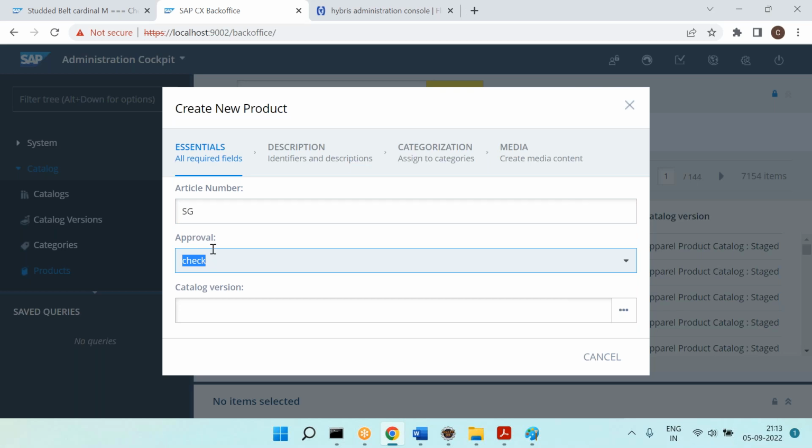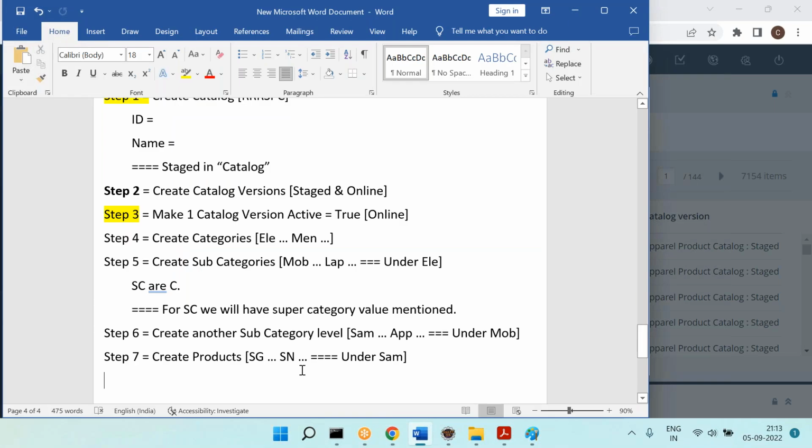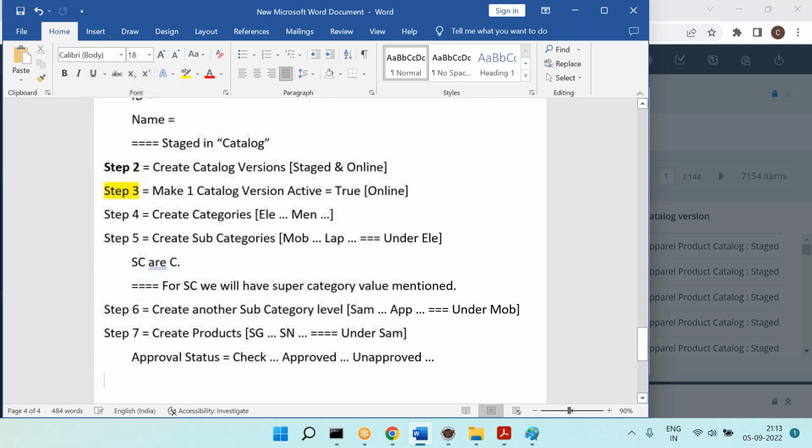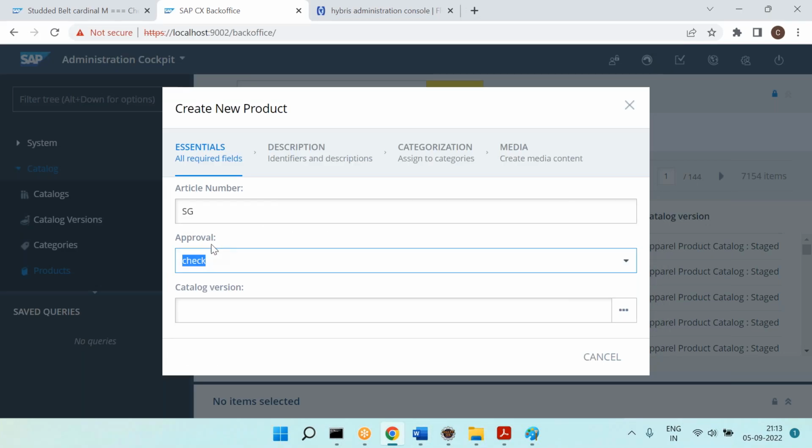By default, we have 3 approval statuses: first one is check, second one is approved, third one is unapproved. Whenever you are creating, by default it is checked, and if someone performs an action, it may become approved or unapproved. So let it be checked.